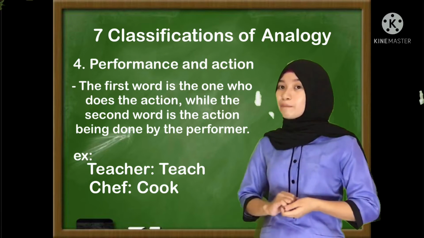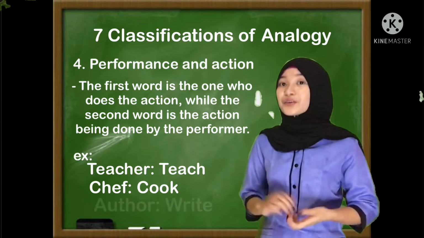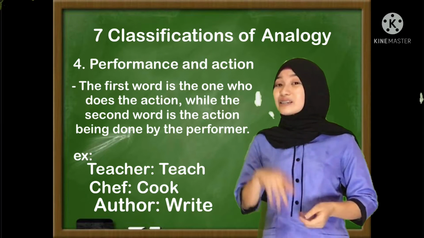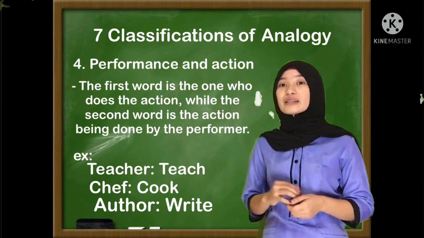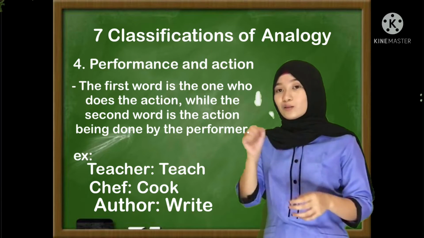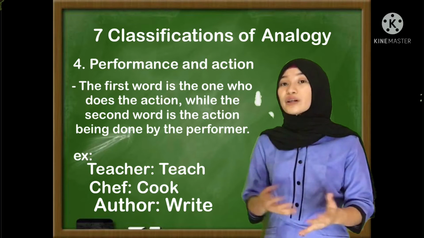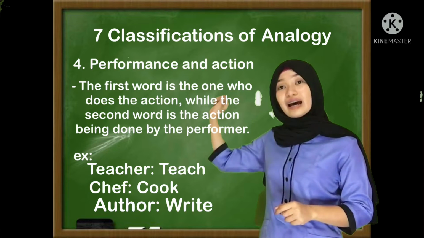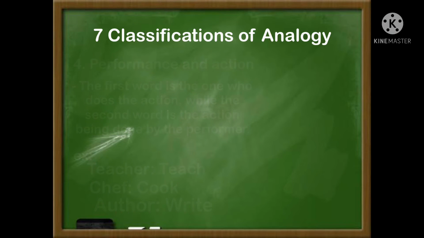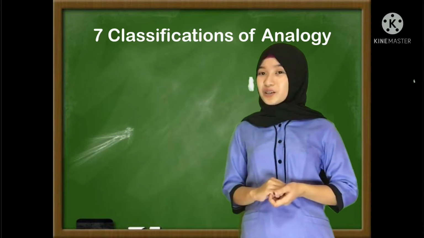Another example is author is to write. The author is the one who does the action, which we call writing, right? The author is to write. Author is to write, performance and action, another classification of analogy.